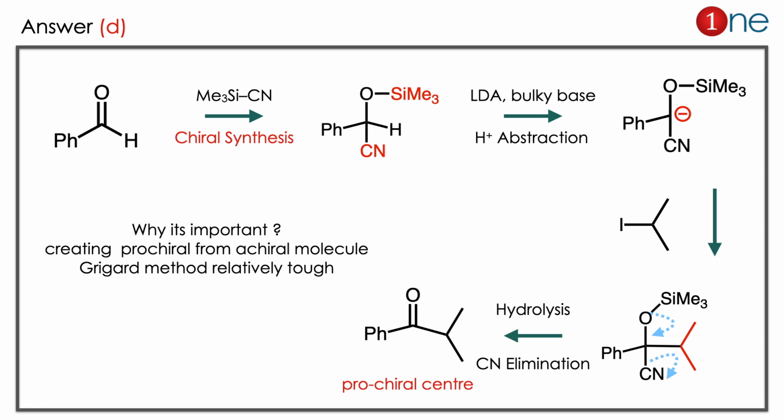Because you are creating a prochiral center from an achiral molecule. Compared to this method, the Grignard method will be very tough. It will be the meaningful pathway. Here you have to learn two things. One is trimethylsilyl. Trimethylsilyl protects the ketone, and you will get back the ketone again. Next thing you should know is LDA. LDA is a bulky base, it abstracts the proton.